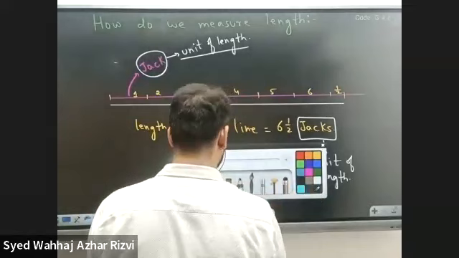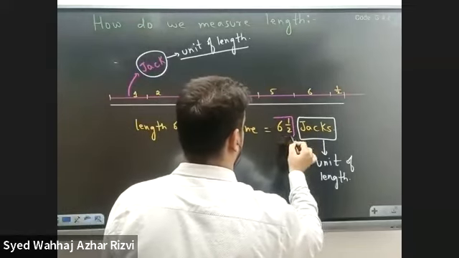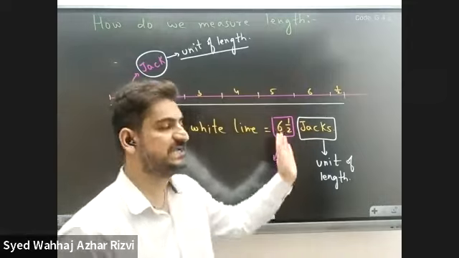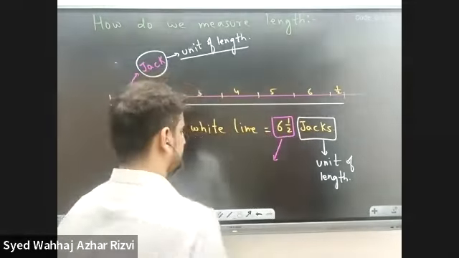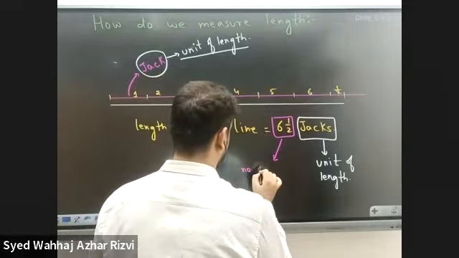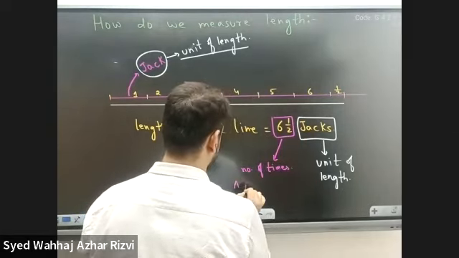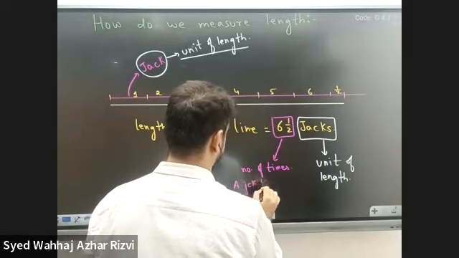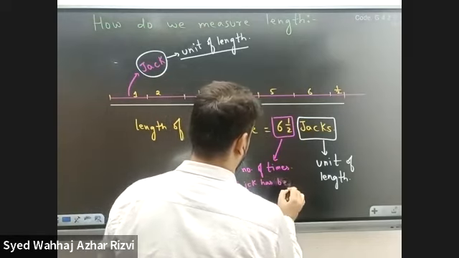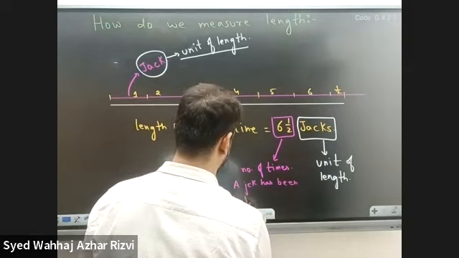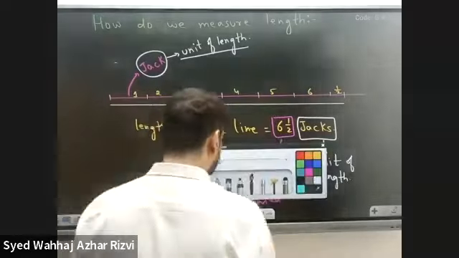Now, what is 6.5? 6.5 is the number of times a jack has been repeated. We call this a magnitude.